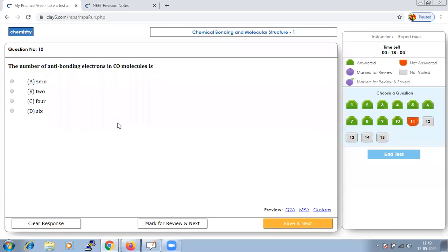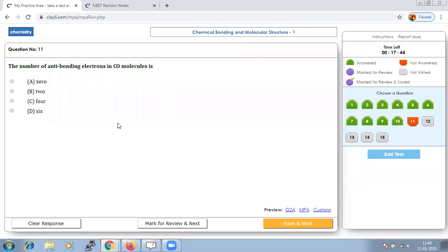The number of anti-bonding electrons in CO. They are asking about carbon. According to the theory, how many anti-bonding electrons should there be?